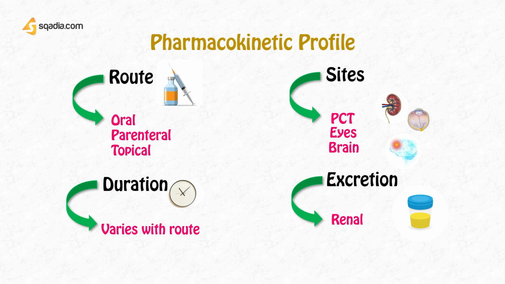So these were the pharmacokinetic properties regarding route, site, duration of action and excretion. And what is different in these is that they are available by different routes and they are acting on more than one site. Regarding other diuretics, we were seeing that they were acting in the kidneys only, but they are here acting in the eyes as well as in the brain.